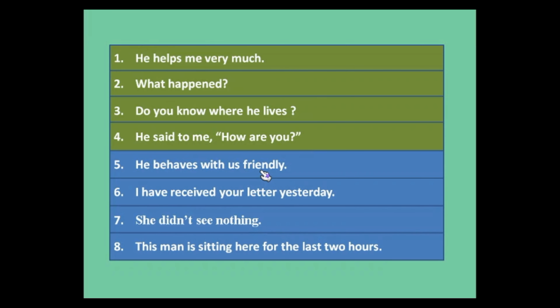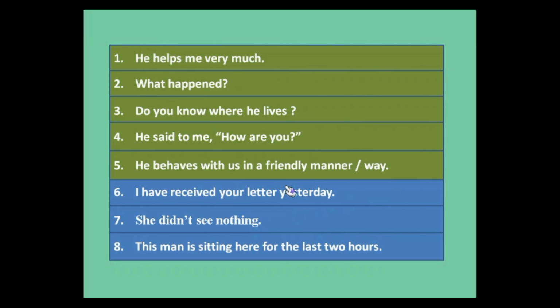So we need an adverb here to modify the verb behave. So we cannot use friendly. We can say he behaves with us in a friendly manner or in a friendly way. In a friendly manner, it's an adverbial phrase.